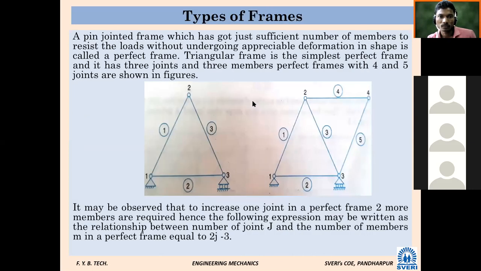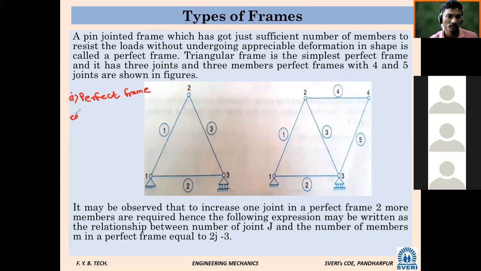Okay. Next, types of frames. So there are three types of frame. Whatever frames are there, there are three types. Don't read all things now, I will give a summary of this. There are three types of the frame. First one is perfect frame. Perfect frame.